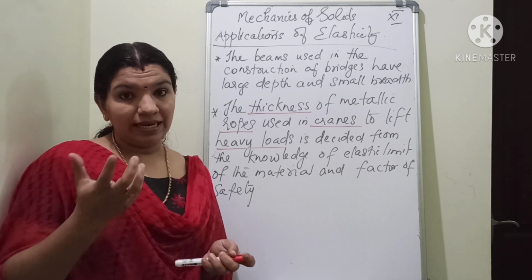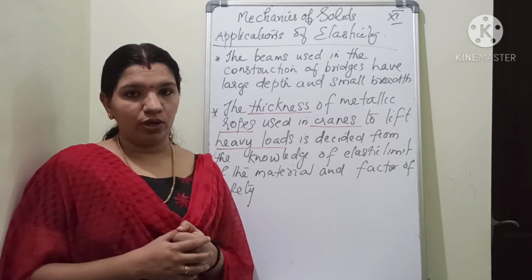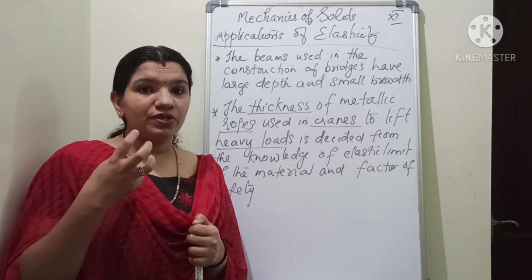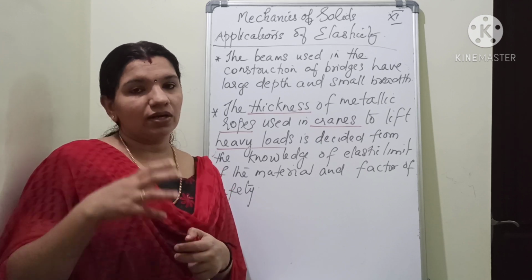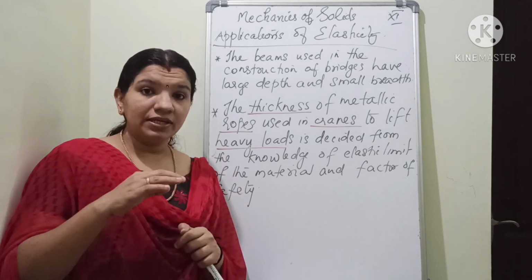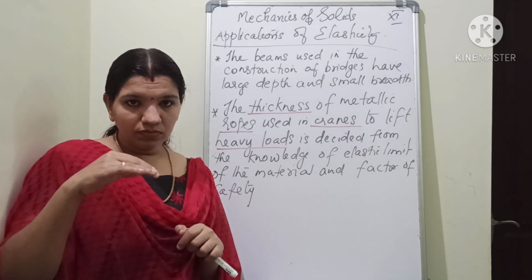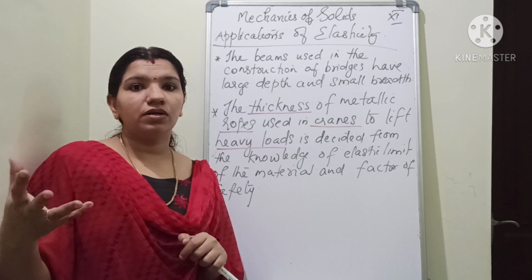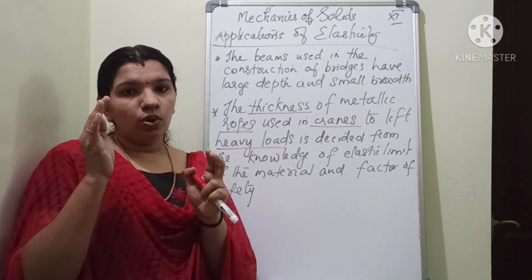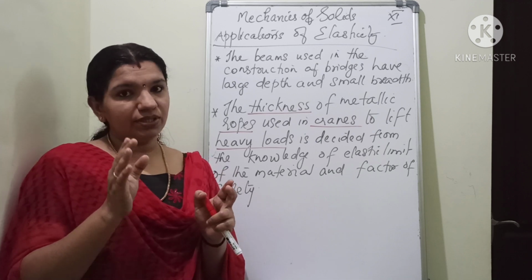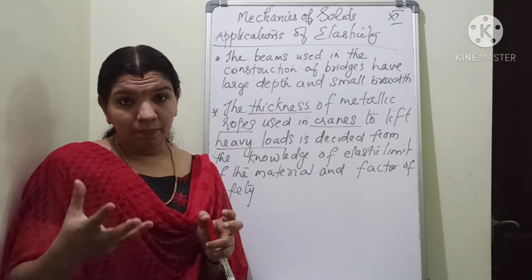You know the elastic limit, or the yield point. That means the point up to which it can hold the maximum stress and can regain its position. That is what is called the elastic limit, isn't it? But after the elastic limit, due to continuous use, it will turn to its fracture point. Suddenly it will break. So only by checking the elastic limit of the material used, we can make what?